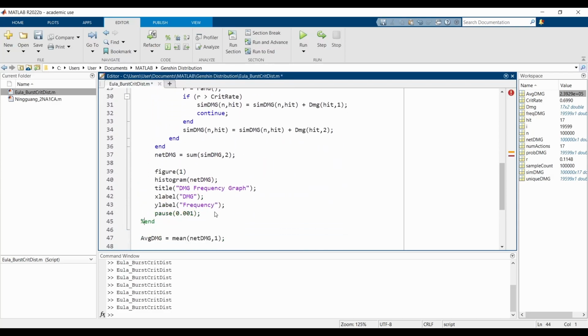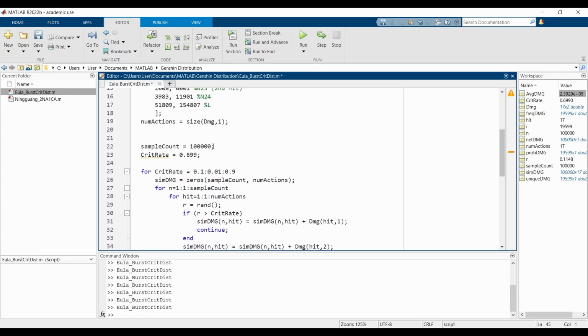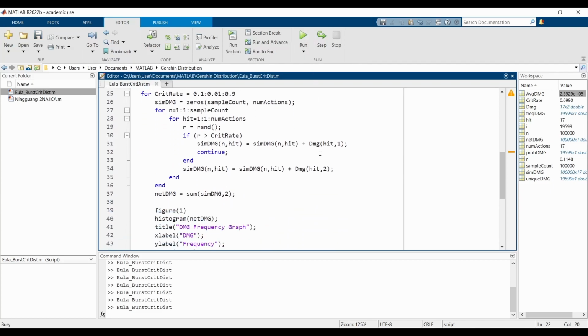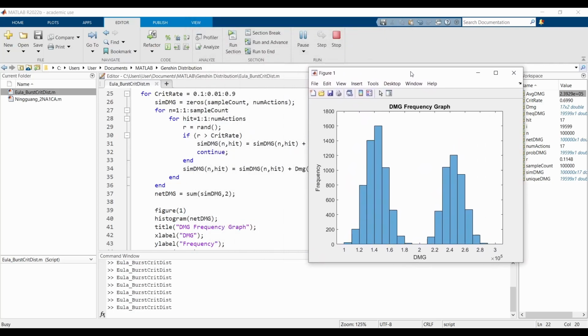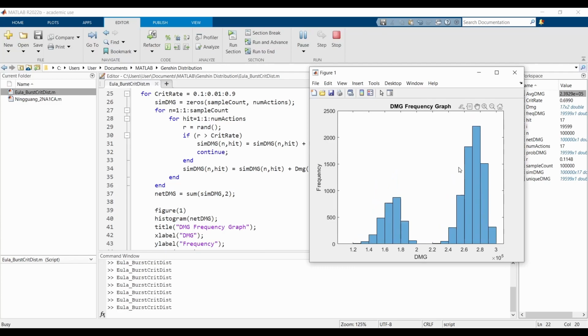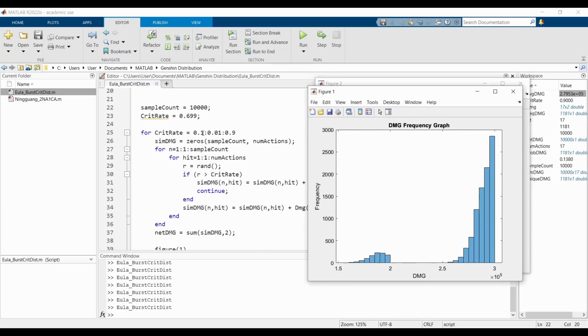So I think this is going to look a little iffy, and I might want to lower our sample count a bit. So let's do 10,000 here. If we just take a look at what's happening here, this graph is showing what happens as our crit rate changes. So when we start from a crit rate of 10% and go up.